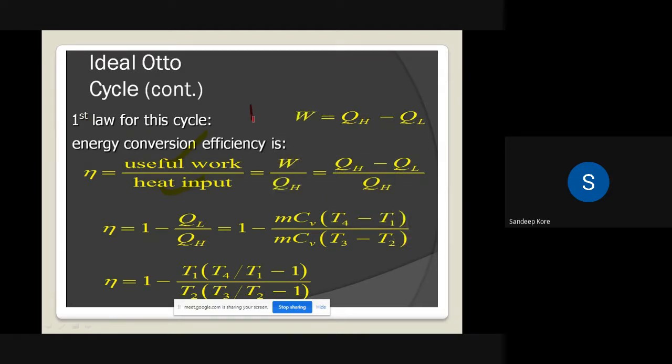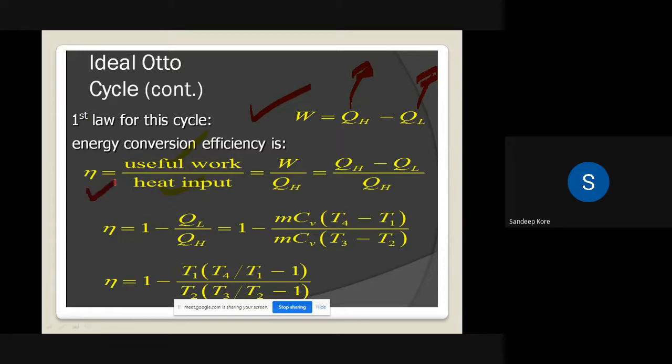The work done that we get from the cycle is equal to QH minus QL, where QH is the heat supplied and QL is the heat rejected. Heat supplied is more than heat rejected, so QH minus QL is the work done, and the heat input is QH.